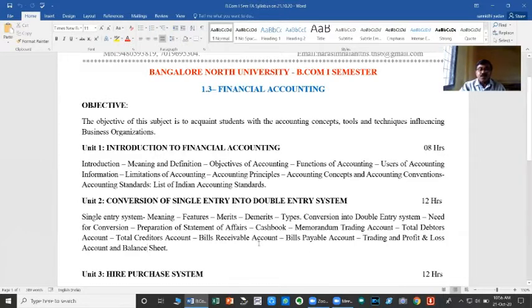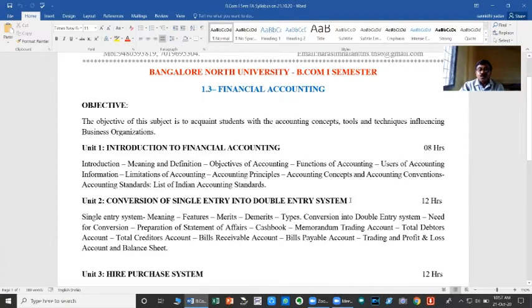So, what is the purpose of conversion of single entry into double entry? First of all, we need to prepare the statement of affairs, that is both the opening statement of affairs as well as the closing statement of affairs if required. In addition to that, there is a need for preparation of the cash book, memorandum trading account, total debtors account, and total creditors account. Connected to the debtors is the bills receivable account, and to the creditors, the bills payable account. After the preparation of these preliminaries, finally we are going to prepare the trading and P&L account as well as the balance sheet. That is what we are going to learn under the second unit called conversion of single entry into double entry system.